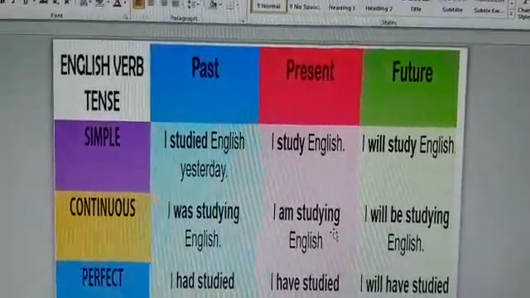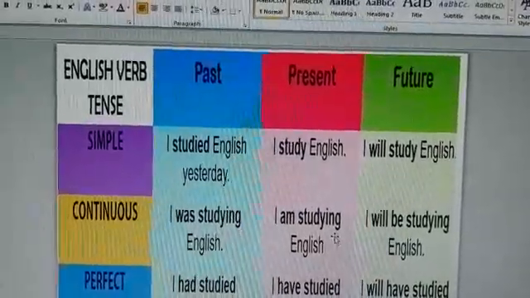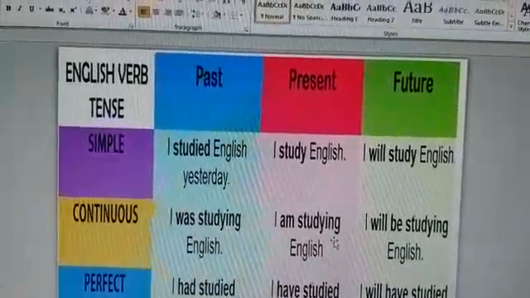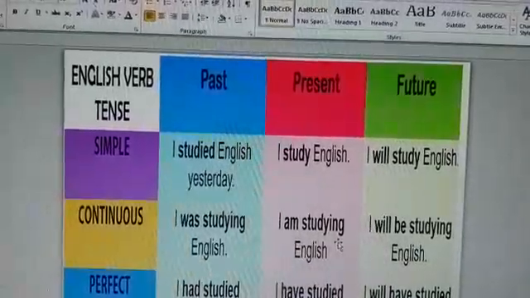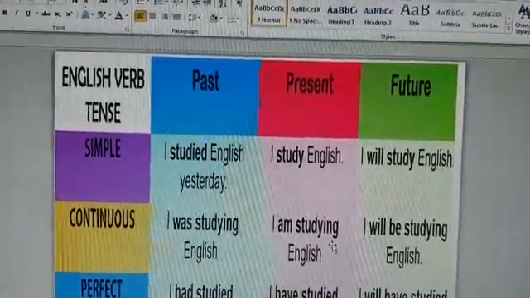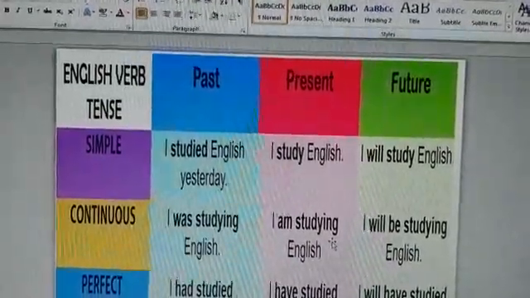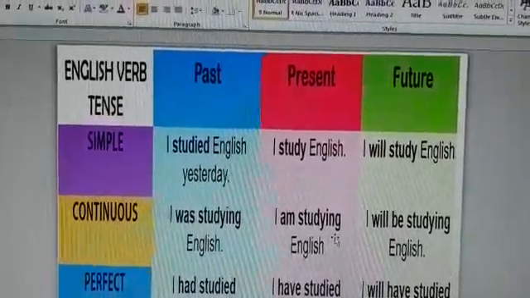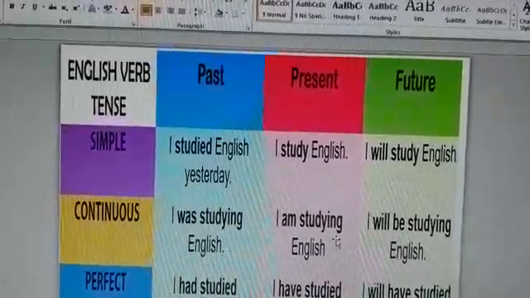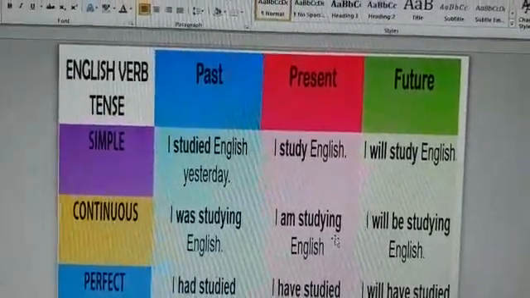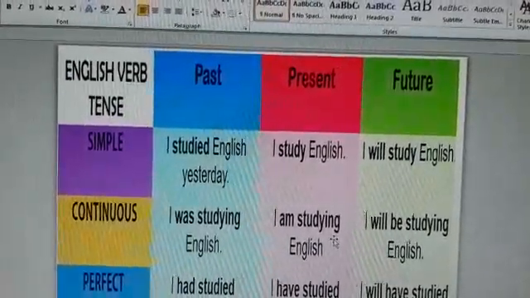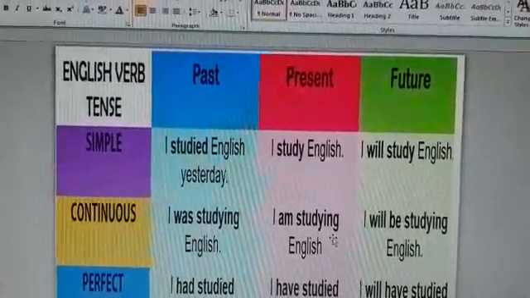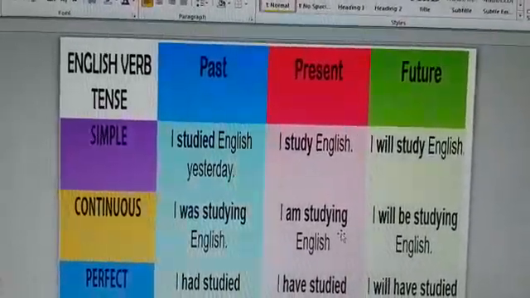I studied English yesterday. Now, dear students, ये जो word है studied, it is a past of study. So, this word studied will apply to any of the pronoun, whether it is I, we, you, he, she, it, or they. So, I studied English yesterday. You can say he studied English yesterday. They studied English yesterday.